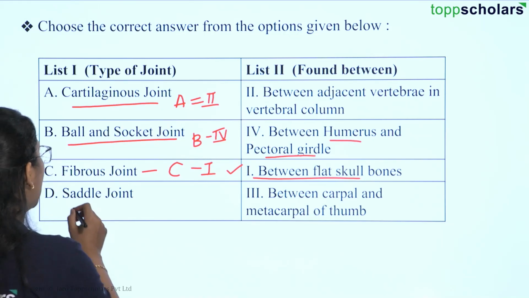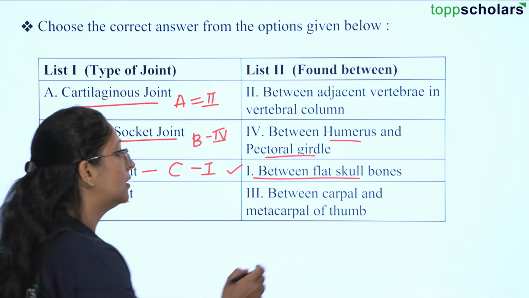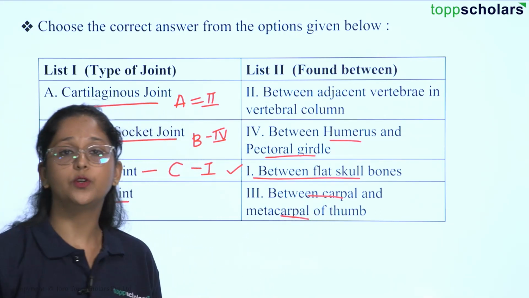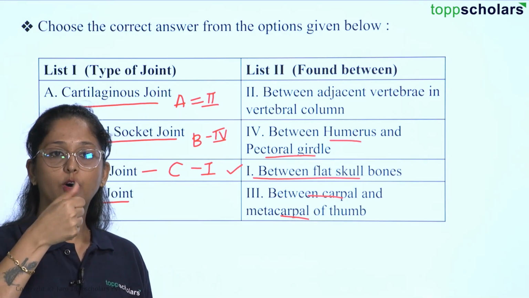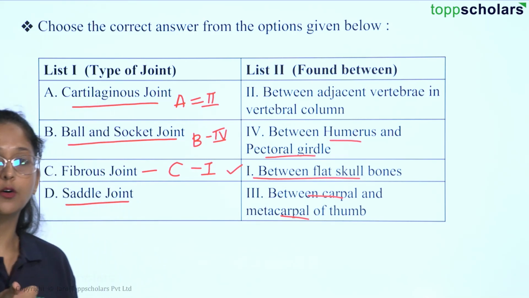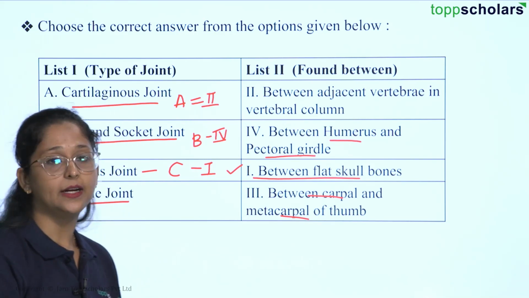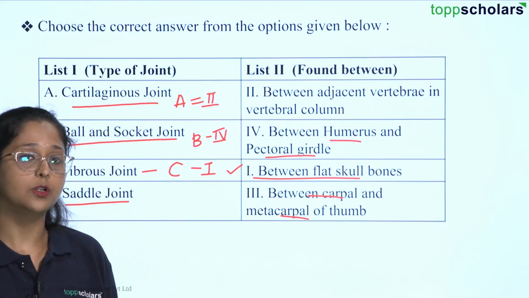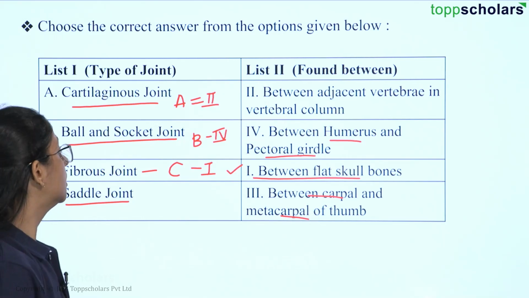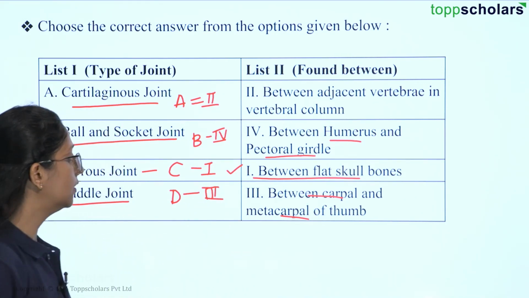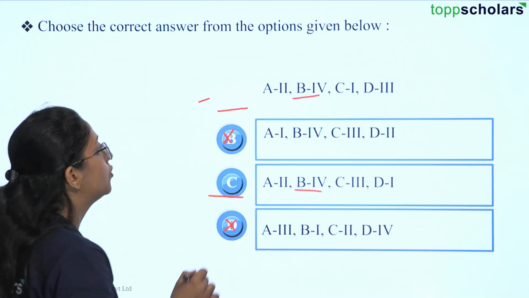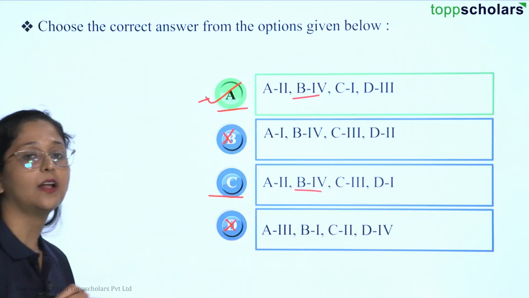Okay. Then we have saddle joint. It is present between the carpal and the metacarpal of your thumb. In this thumb region, the kind of movement or locomotion that we are observing is because of the saddle joint, and it is present in the carpal and the metacarpal of your bone. So here D is paired with 3. This you can find in option A. So here the correct answer is option A.